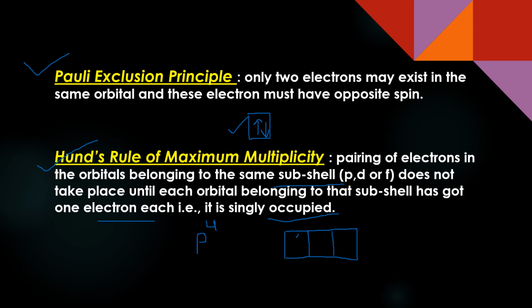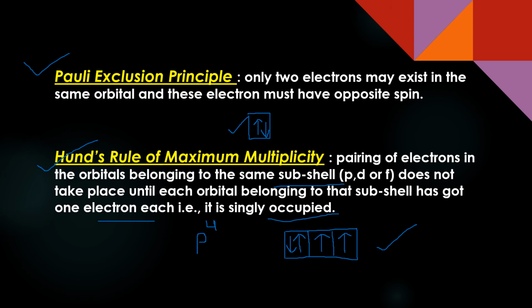According to the rule, I have to first fill the orbitals belonging to the same subshell singly. I have to give all of them one electron if it is available, and then if any electron is still left, I will start pairing. So this is the proper, correct arrangement. I cannot leave one orbital blank and pair the electrons in the other two orbitals. That would be wrong.